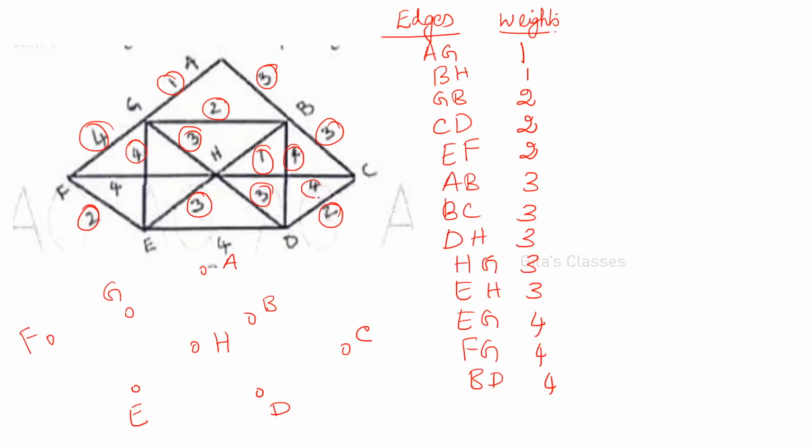Sorry, this is CD. This is CD, no? BD I have written 4. This is CD. CH is 4. This line is for, this 4 is for CH. Okay. CH and BD. CH is 4.